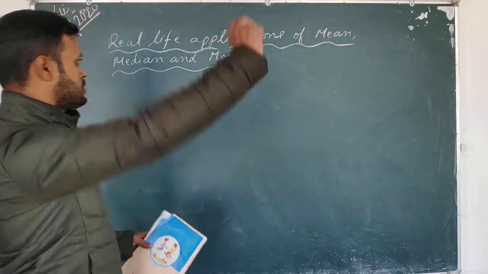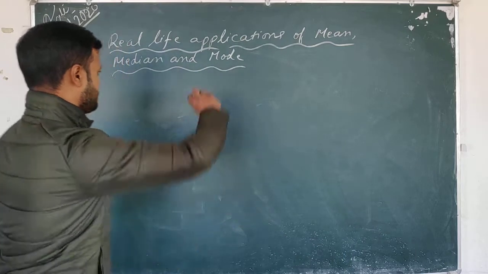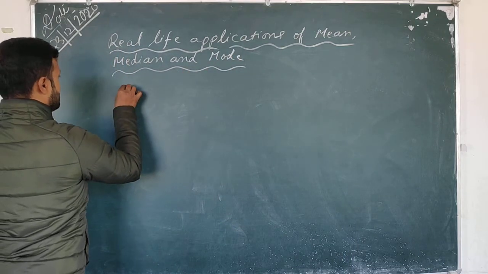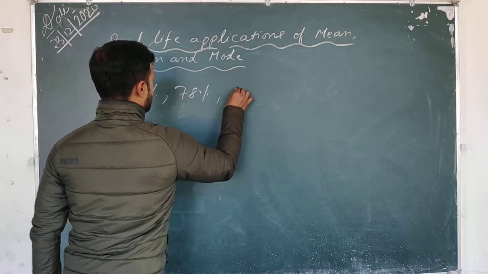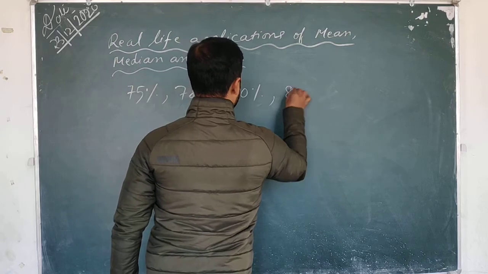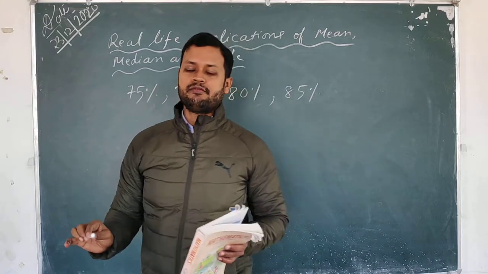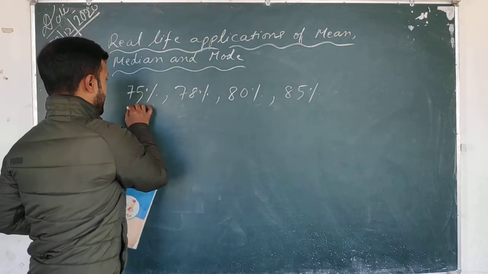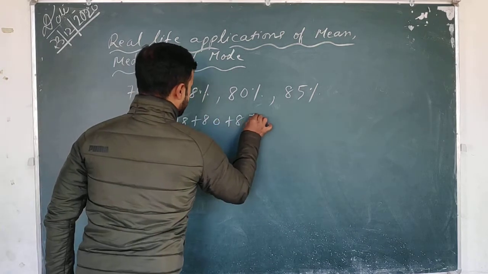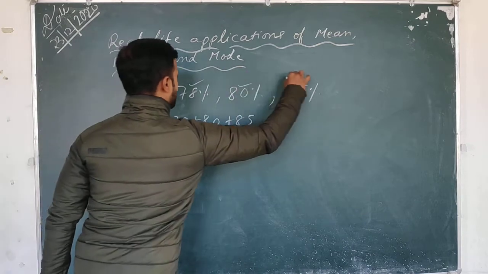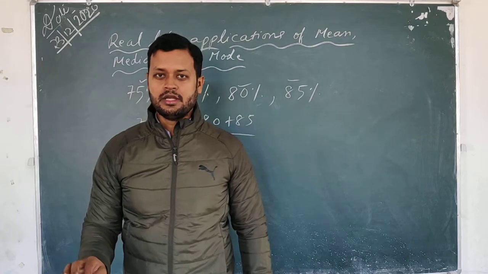Mean is most frequently used when there is very little difference between the observations. That means suppose this kind of data. Suppose someone got 75%, someone got 78%, then someone got 80%. So very little difference, 85%. So in this kind of data, we can very well use mean. What we will do is we will add these percentages, 75 plus 78 plus 80 plus 85, and how many are there? 1, 2, 3 and 4. So divide by 4. So that will give us the average percentage of this particular school, isn't it?